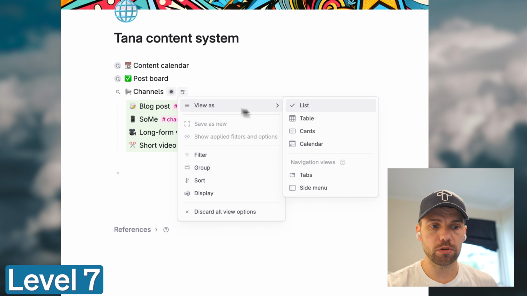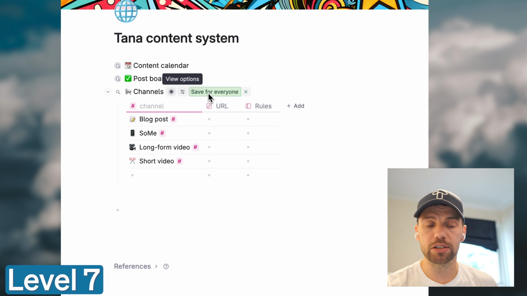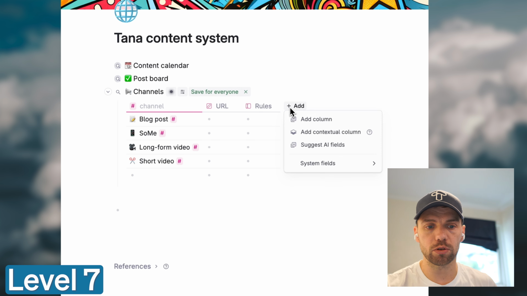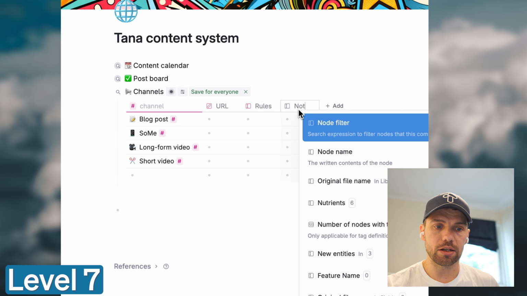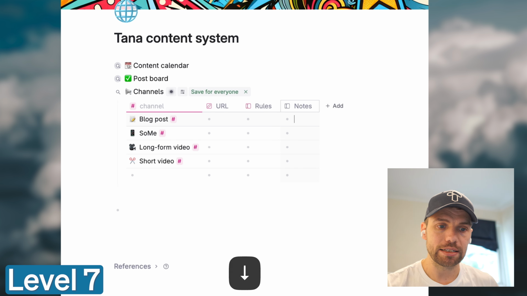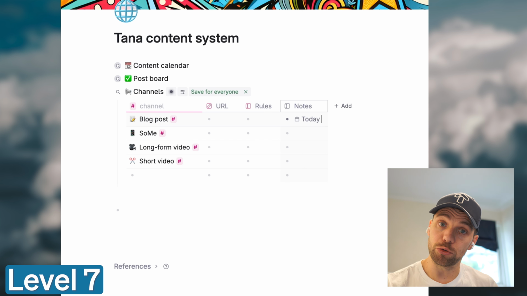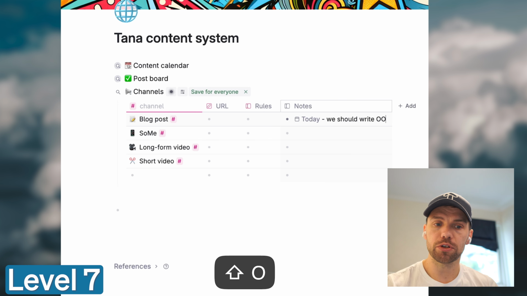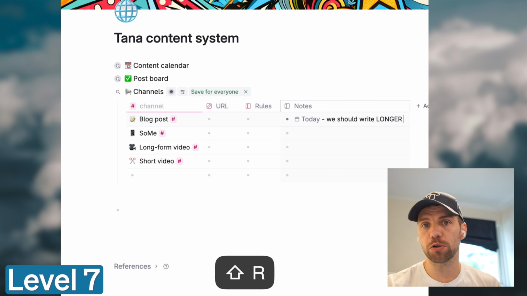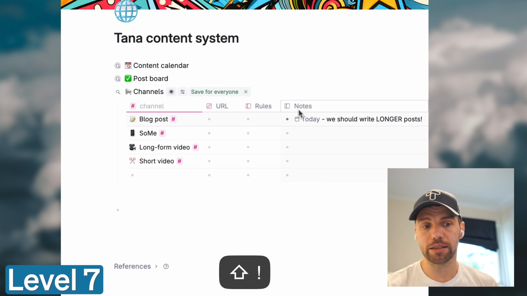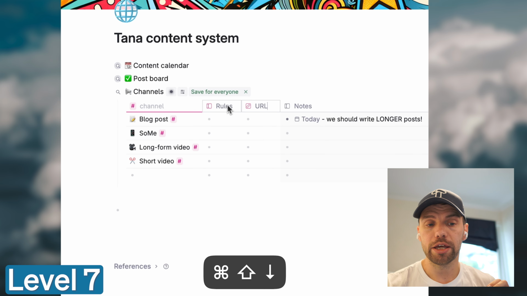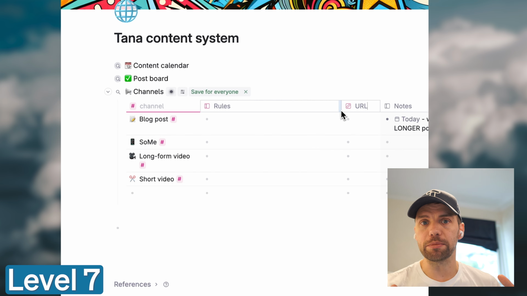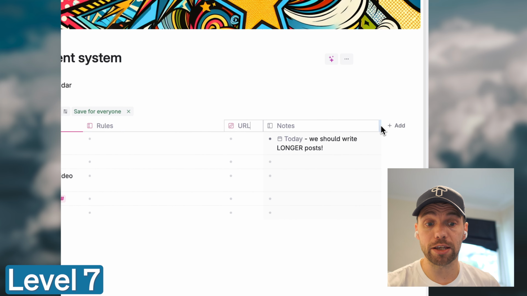Set this as a table, and then I think I just add a contextual field here, a contextual column, which means that this is not something I necessarily need this field to be a part of the super tag, but I want it to appear here. And if I add values to this field, then you can see those values linked inside the tagged object, inside the channel, without being a part of the schema, of the structure of the super tag itself.